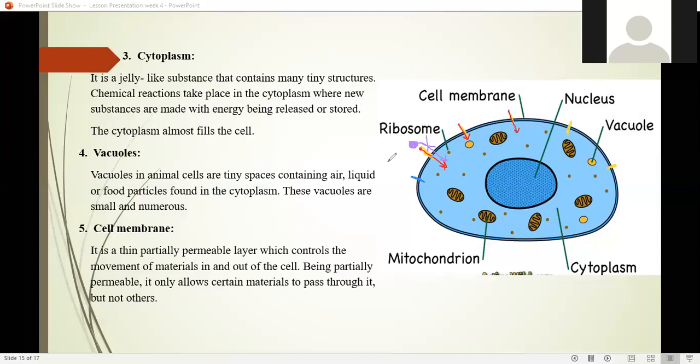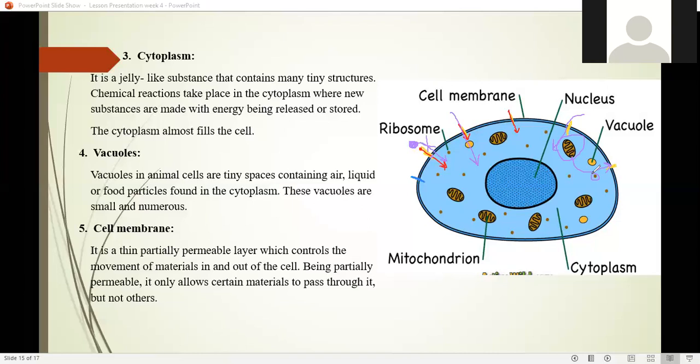and other substances are not allowed to pass through. So all the liquid can pass through it easily inside the cytoplasm. That's why cytoplasm is so liquidy. But the organelles can't get out of this hole, because you can see the size of this organelle and the size of this hole. It can't be passed through this. Even this can't be passed through this, right? Because they are much bigger than the size of the hole. So this is known as a partially permeable membrane.